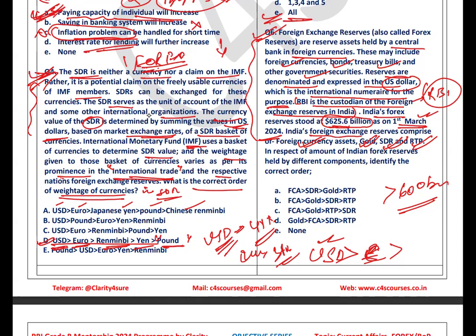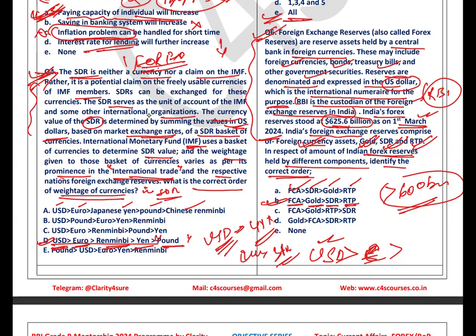In respect of the amount of India's forex reserve held by different components, these four components, you need to identify the correct order, meaning under which head the maximum reserve is held: foreign currency assets, SDR, gold, or RTP. So the right answer here is option D, meaning maximum reserve is in foreign currency assets. After that, the gold reserves, then the SDR, and finally the RTP, the reserve tranche position.